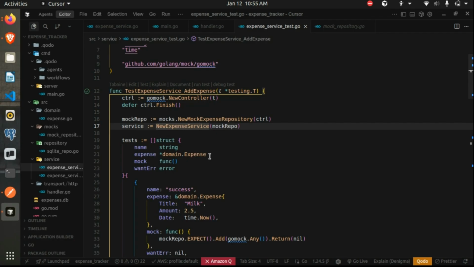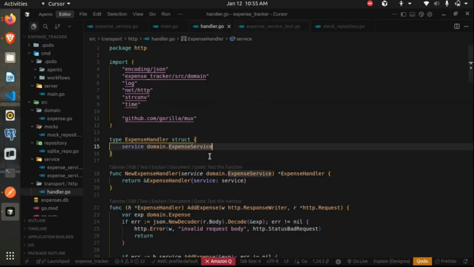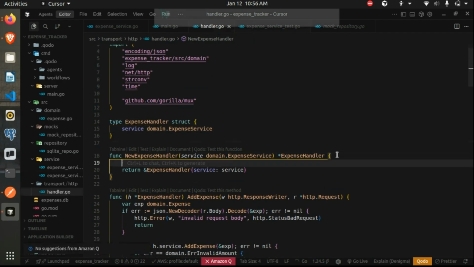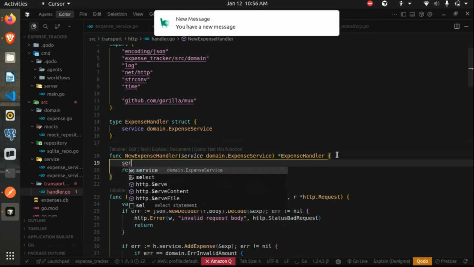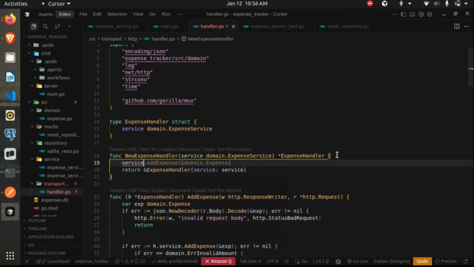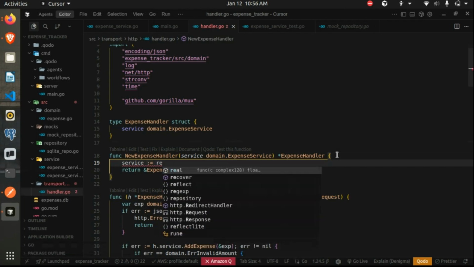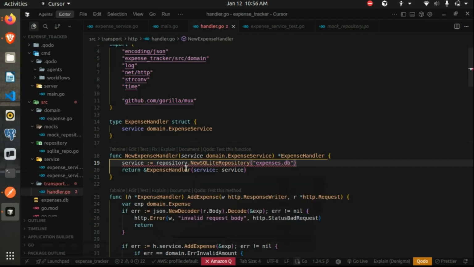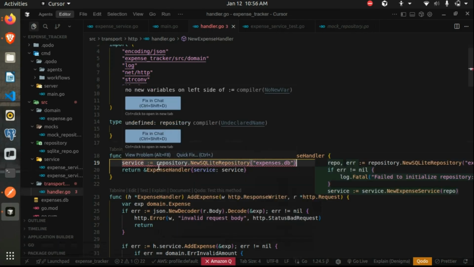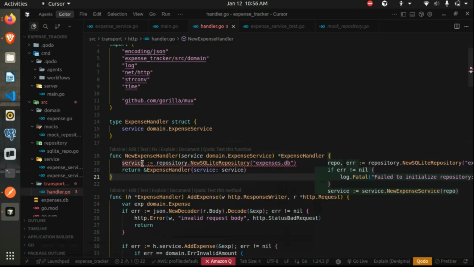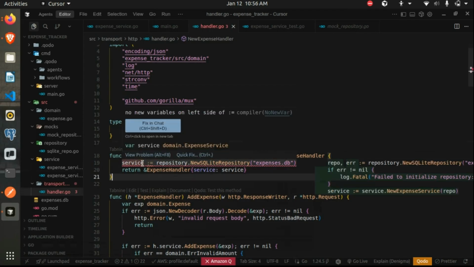Now consider if we didn't use interfaces, if we directly used struct level methods, or if we tried to initialize, let's say, instead of having these dependencies, we internally created this dependency for, say, service equals to what we had, repo repository. If we did it this way, then it becomes difficult to mock the service because it internally is creating the dependency. Now we can't pass any mock object to it.